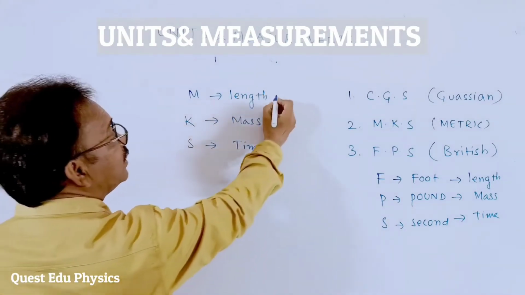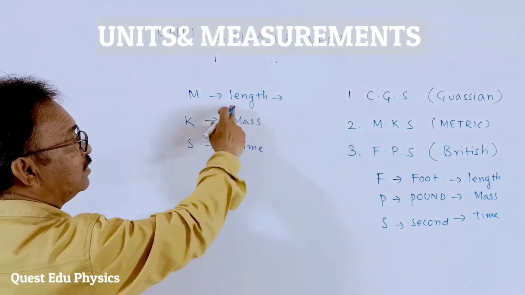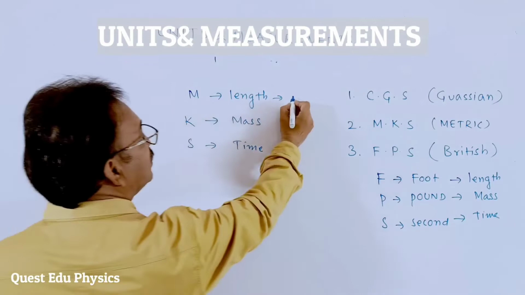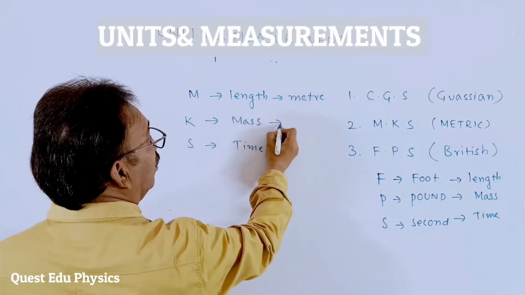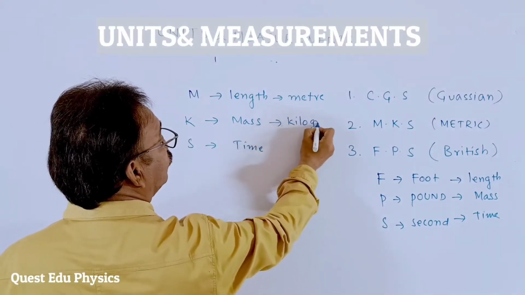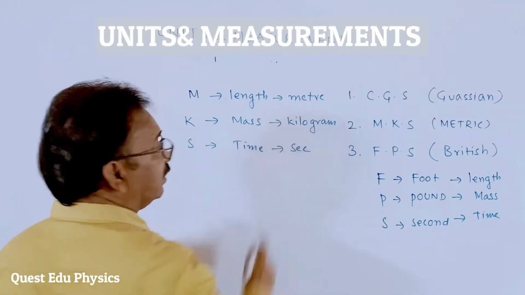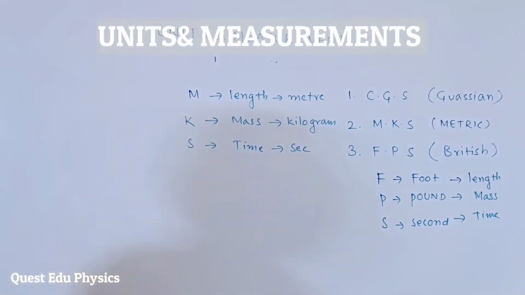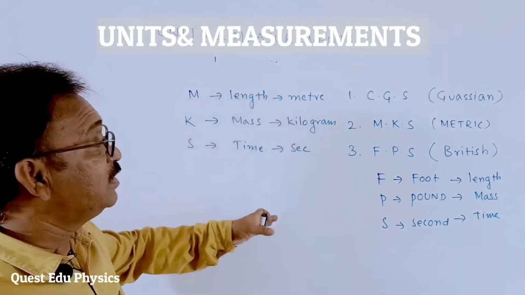And what is the reference standard? Length is measured in meter, mass is measured in kilogram, and time is measured in second. Students, these are the reference standards in the MKS system.